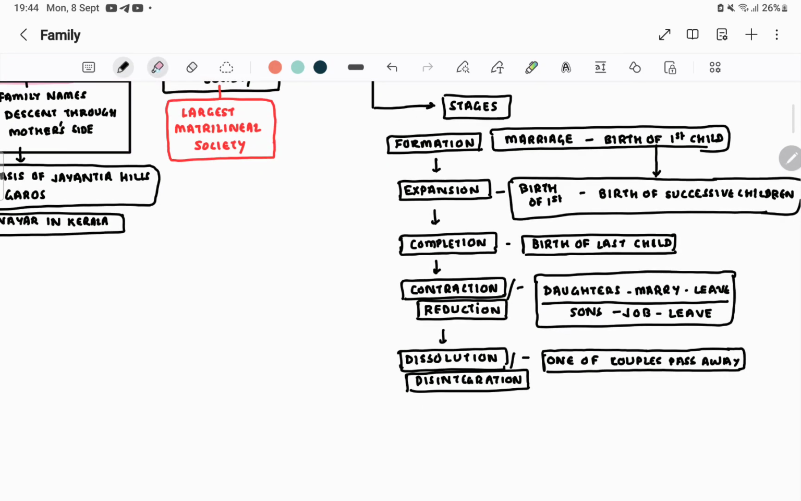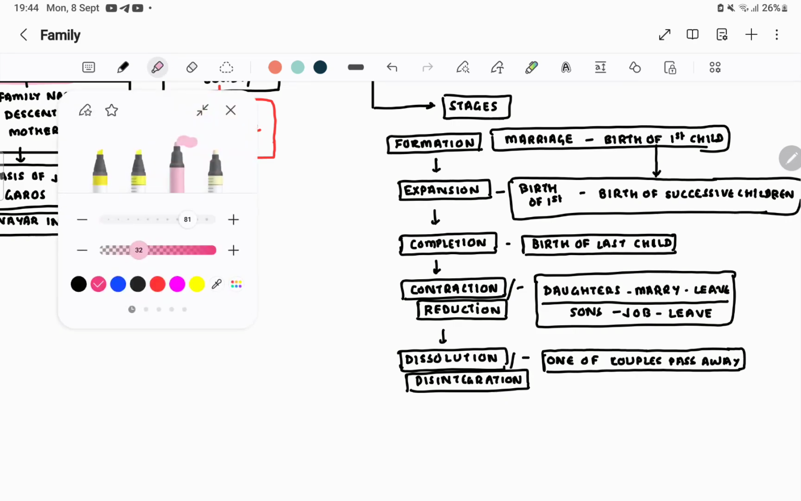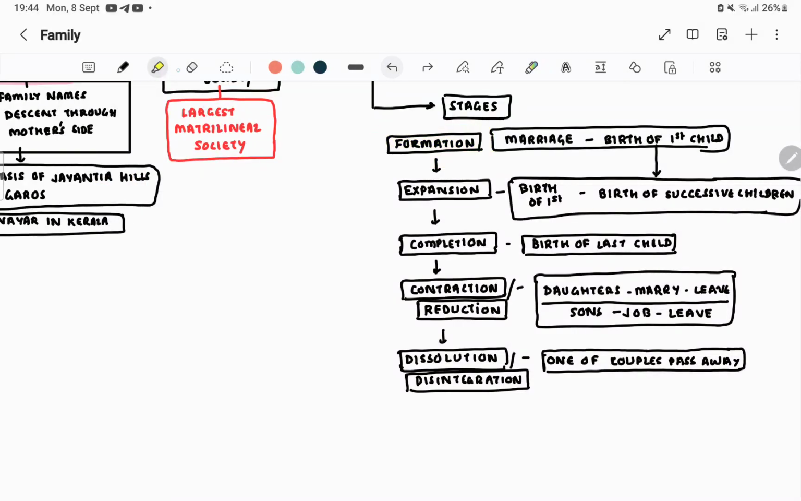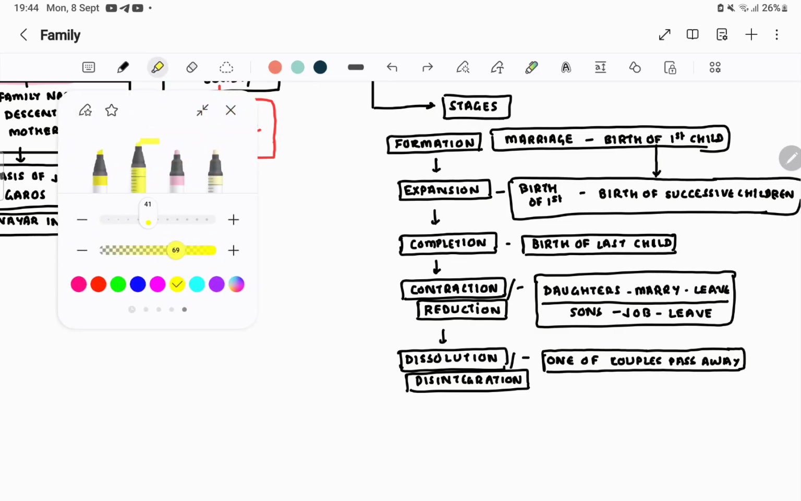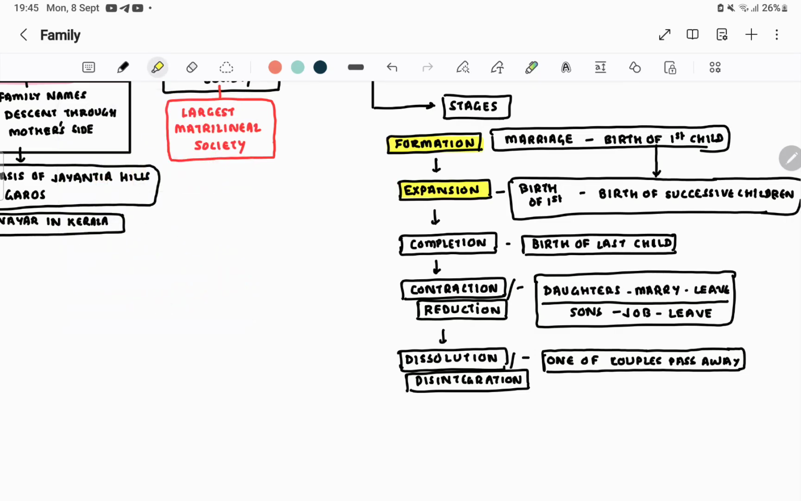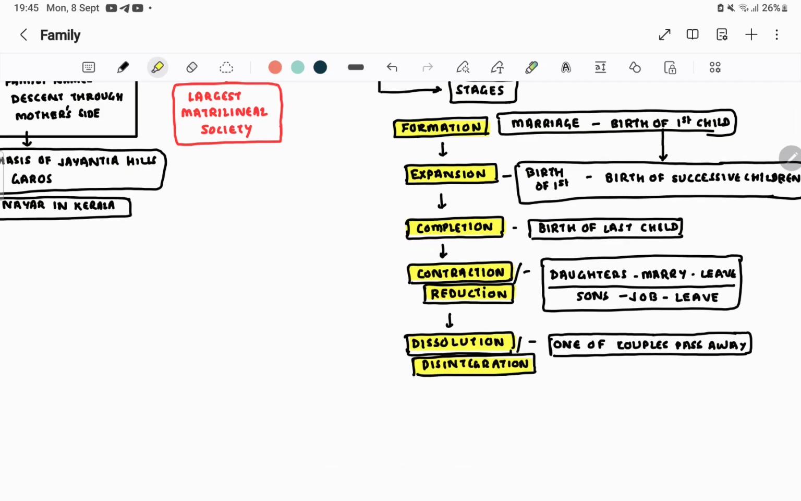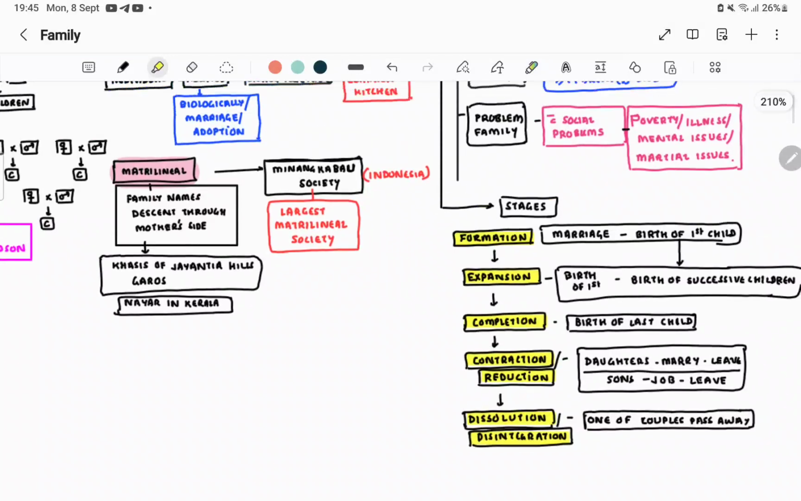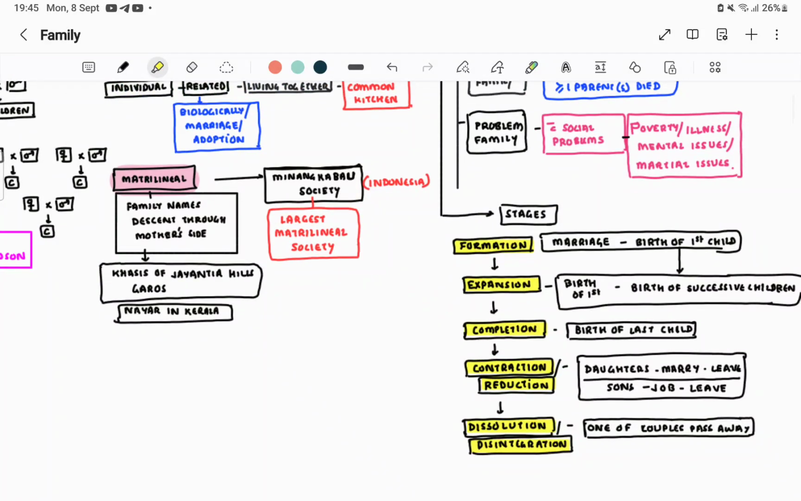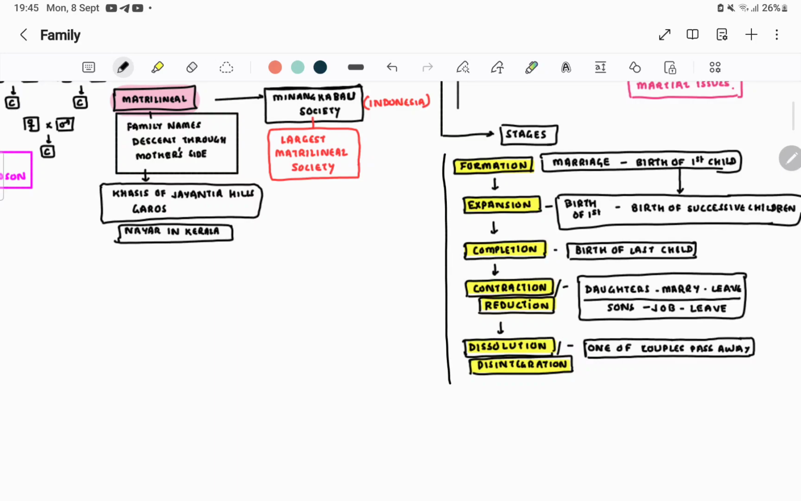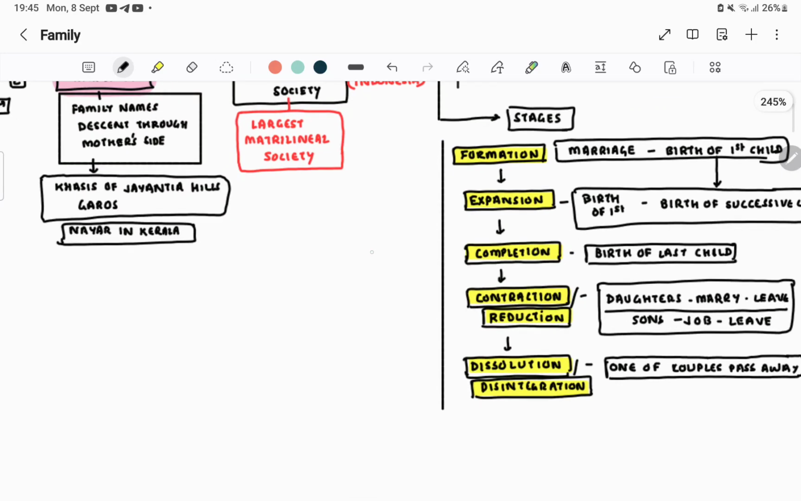Okay, so phases, let me first revise along with you. Formation, expansion, completion, contraction or reduction, dissolution or disintegration. These are the phases of family, or stages or phases, whatever you say. And this whole cycle is called the family cycle. Okay, this is the family cycle. Done.